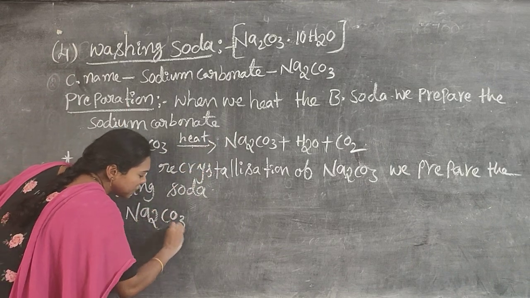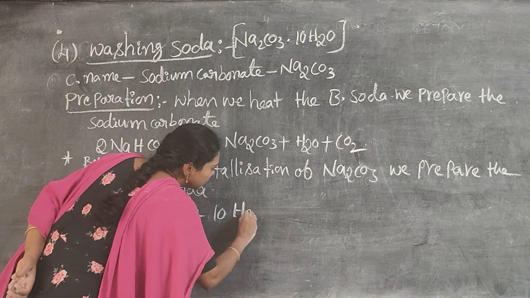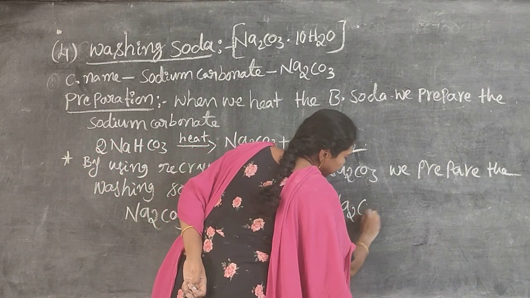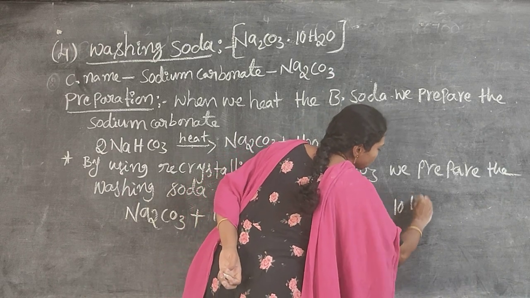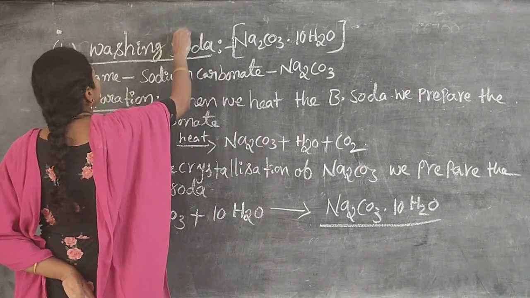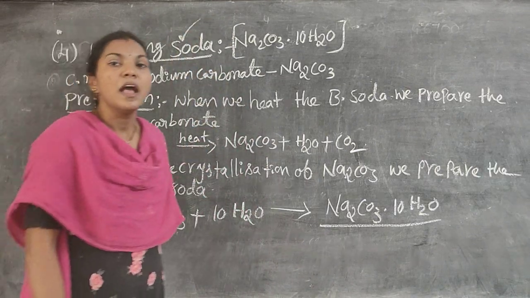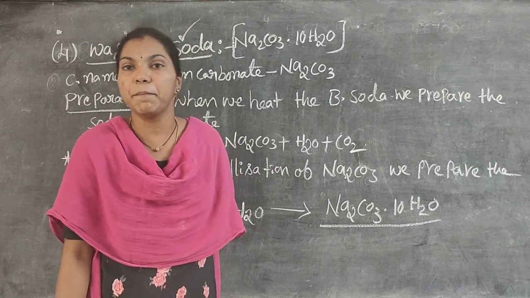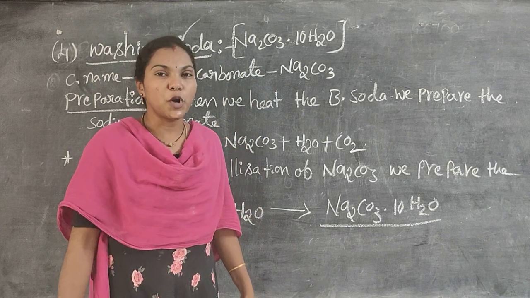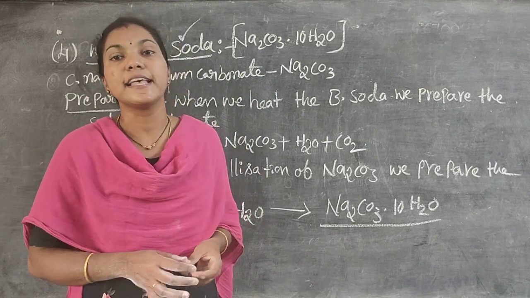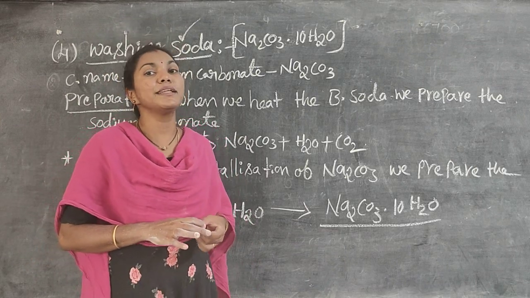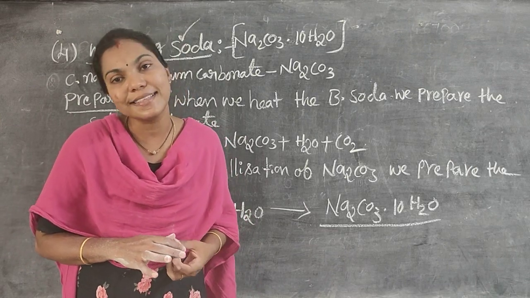To that sodium carbonate, how many water molecules do we add? 10 water molecules, to produce the washing soda formula, Na2CO3·10H2O. This is the formula of washing soda. Do you understand, students? Sodium carbonate is prepared using baking soda, but that sodium carbonate is recrystallized to produce washing soda. The formula is Na2CO3·10H2O. Recrystallization is nothing but adding water molecules to the salt.